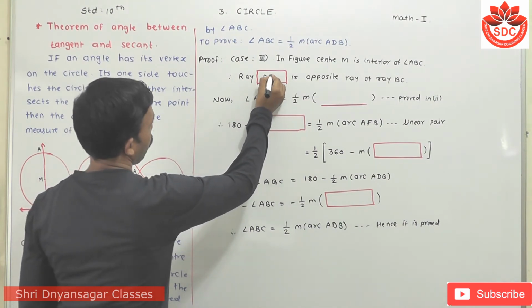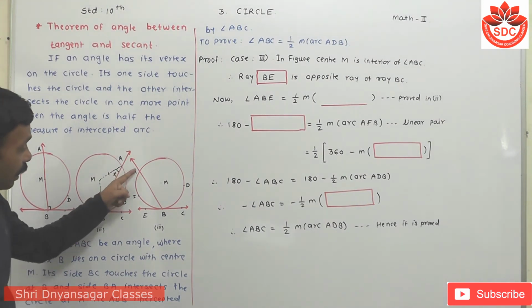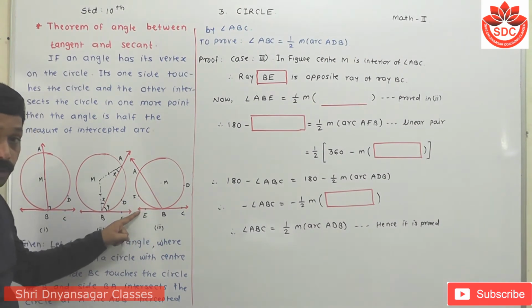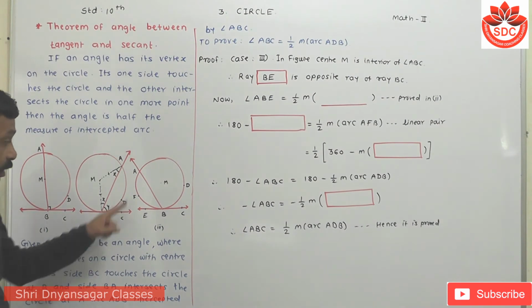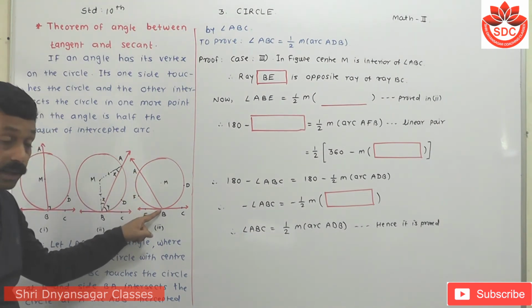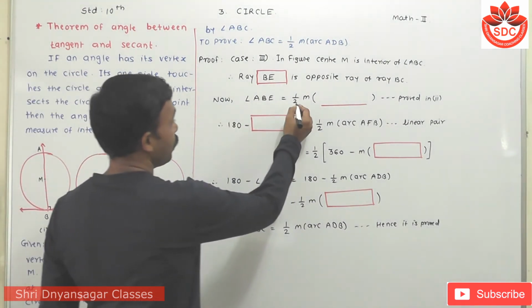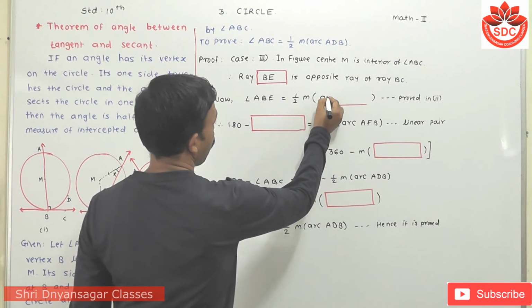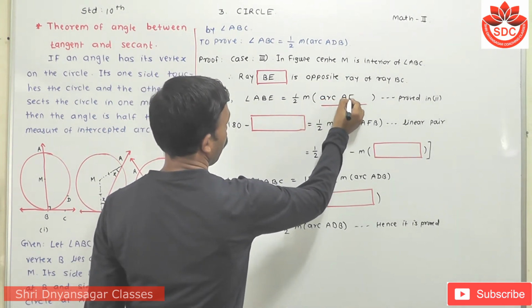So I have to write here ray BE is opposite to ray BC. Now look at this angle ABE. By using the earlier two cases, the measure of this angle is equal to half of its intercepted arc, meaning arc AFB. So angle ABE is equal to half of the measure of arc AFB.